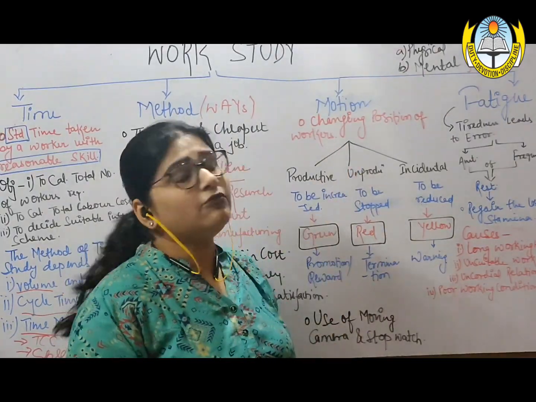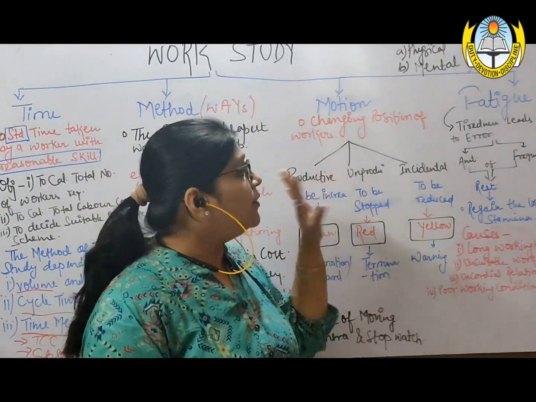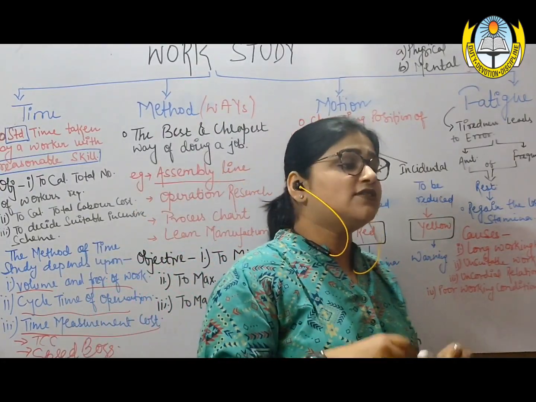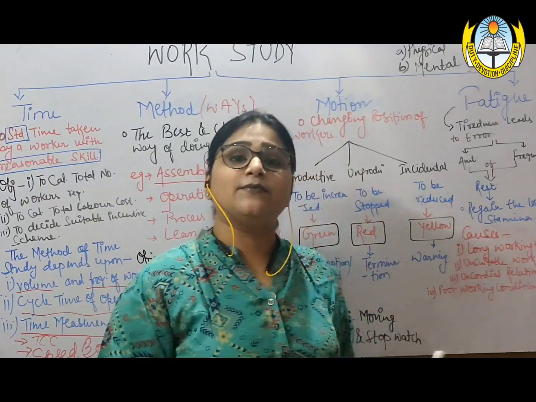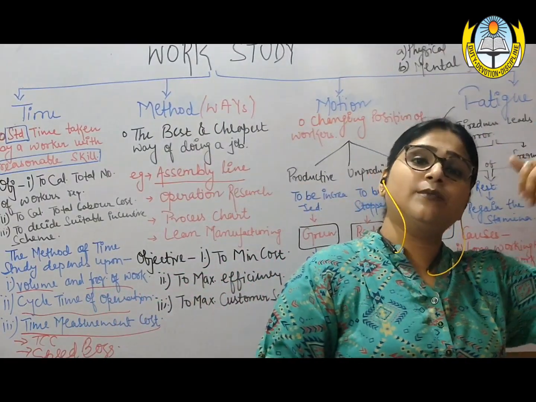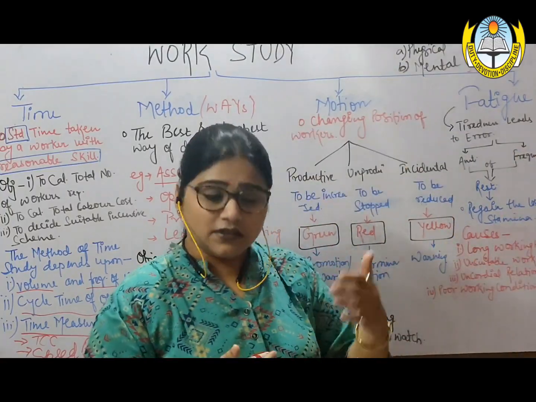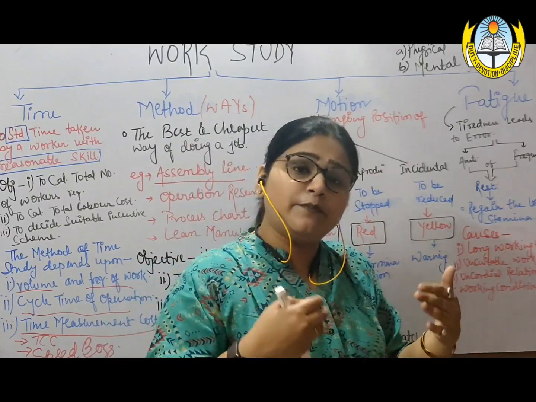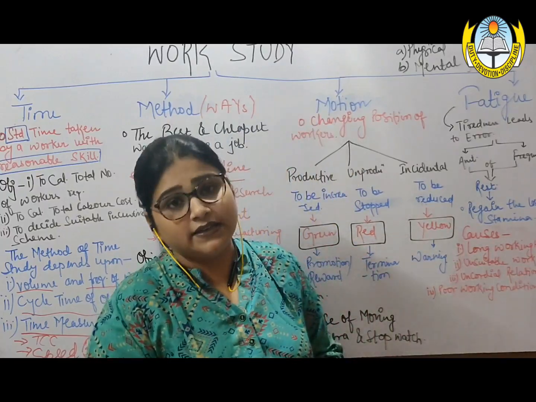And the third kind of motion which he observed was unproductive movement. Unproductive movements are those where the employee is wasting time, say for example, going and bringing a tool from the toolbox, or going and bringing material from the store. All that cuts down the productive working hours of workers, and also brings a lot of fatigue and tiredness to the employee.